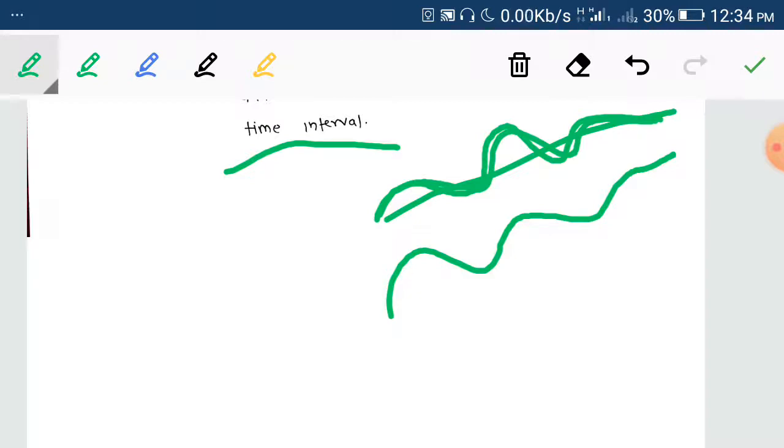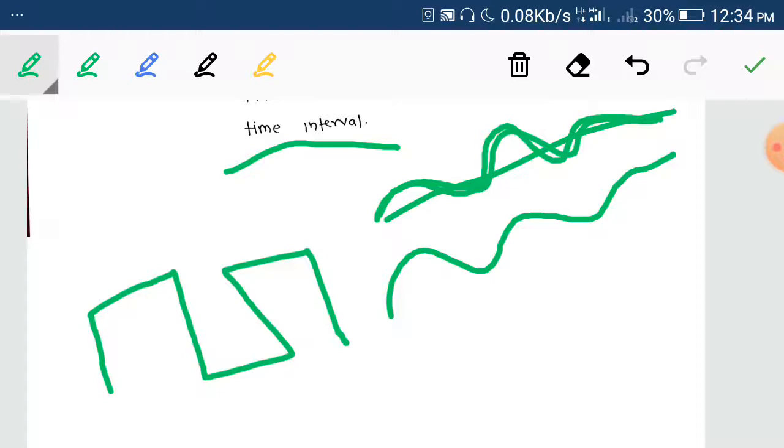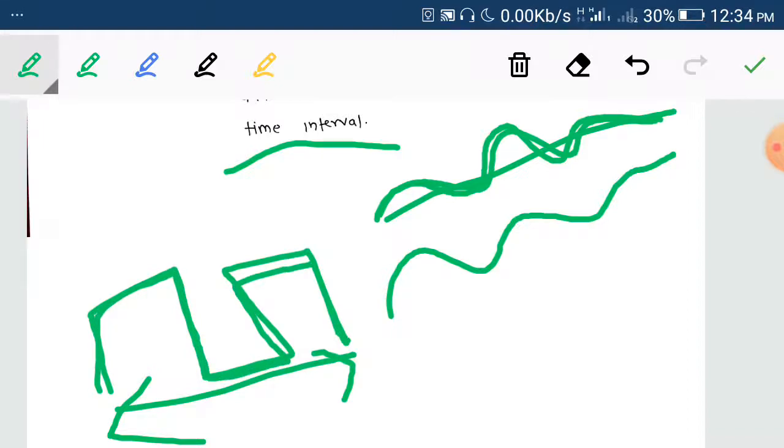Okay. If a particle starts from here and goes here, then the displacement is this. But the distance covered is this distance, this distance, this distance, the sum of all the distances.